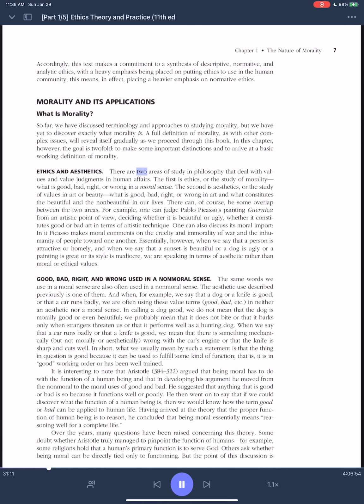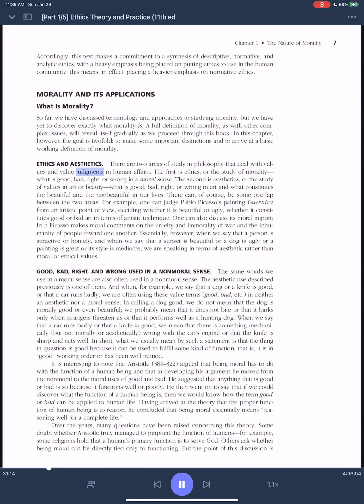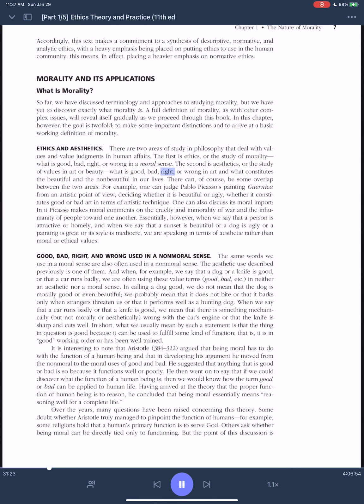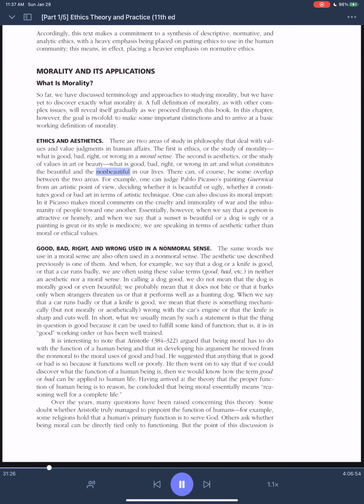Ethics and aesthetics. There are two areas of study in philosophy that deal with values and value judgments in human affairs. The first is ethics, or the study of morality, what is good, bad, right, or wrong in a moral sense. The second is aesthetics, or the study of values in art or beauty, what is good, bad, right, or wrong in art and what constitutes the beautiful and the non-beautiful in our lives. There can, of course, be some overlap between the two areas.